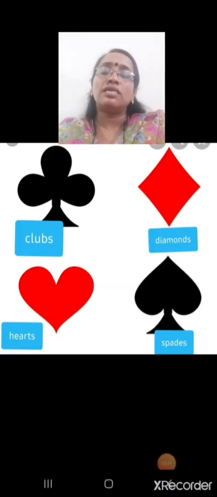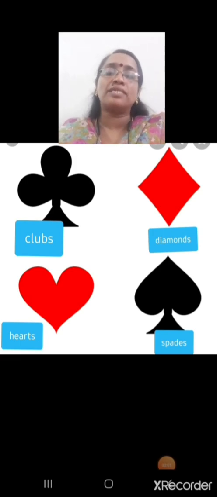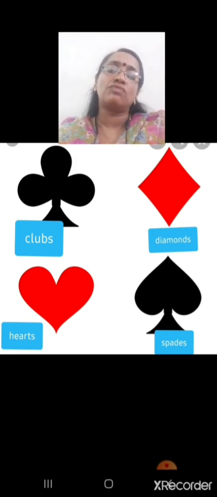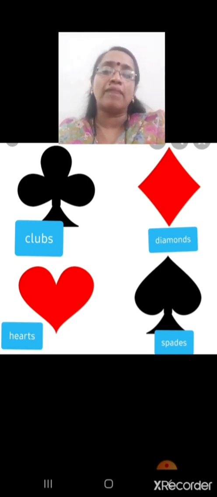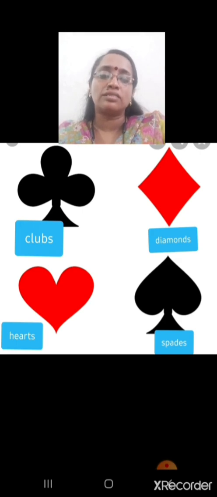Here I told you 4 types of suits, 4 types of cards. First, black cards, clubs and spades. That is the name of those symbols, clubs and spades. Then red cards, hearts and diamonds. So in one suit 13 cards are there. Like that 13 into 4, that is 52 cards together.